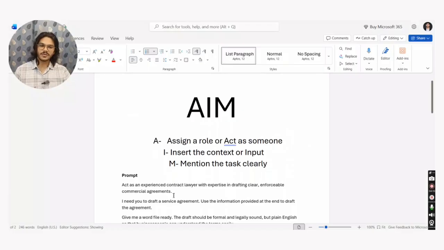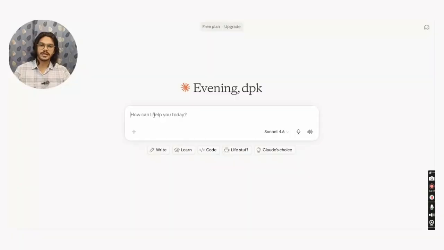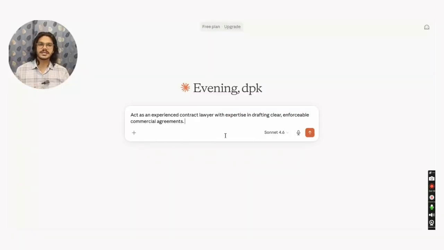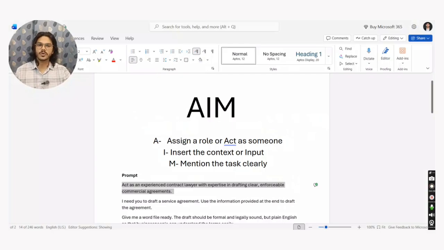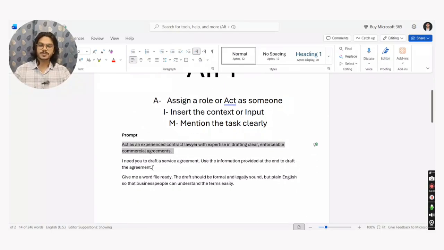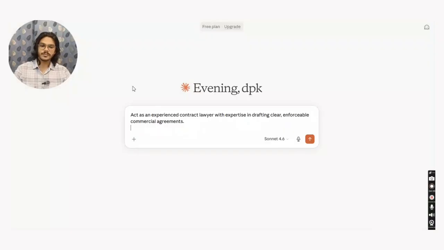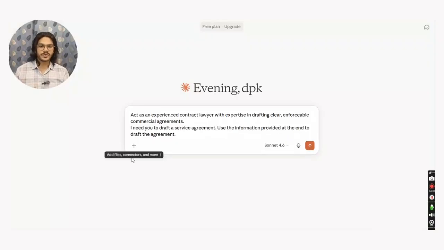So this is our A part, the role part. Let's paste this in Claude, and this says act as an experienced contract lawyer with expertise in drafting clear, enforceable, and commercial agreements. So we have assigned a role to Claude. Now let's provide the input. The input is, I need you to draft a service agreement. Use the information provided at the end to draft the agreement.